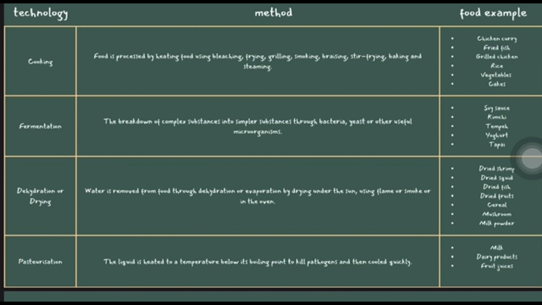Next is dehydration and drying. Water is removed from food through dehydration and evaporation by drying under the sun, using flame or smoke in the oven. The food examples are dried shrimp, dried squid, dried fish. Next is pasteurization. The liquid is heated to a temperature below its boiling point to kill pathogens and then cooled quickly. Examples are milk, dairy products, and fruit juice.